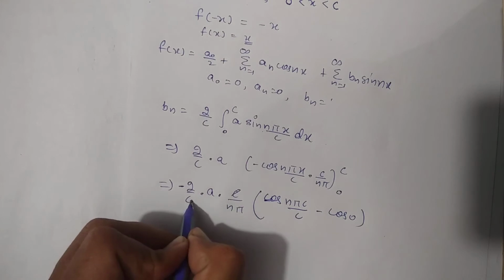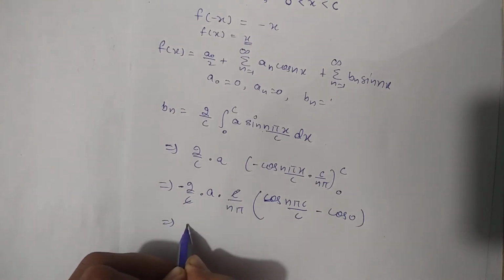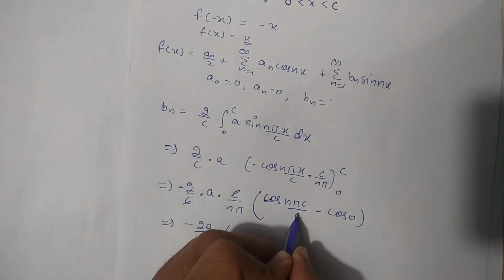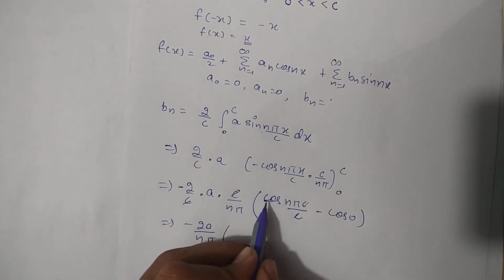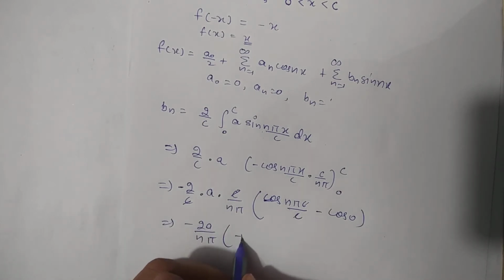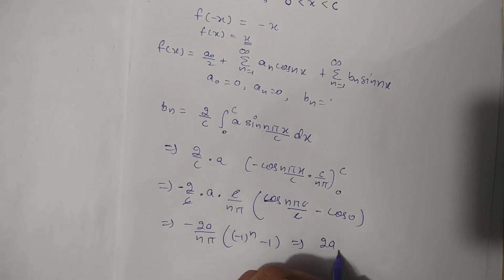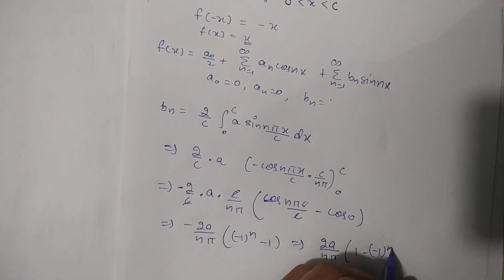So c will cancel out, and its value will become minus 2a by n pi times the bracket, where cos n pi will be minus 1 power n, and minus 1. So this minus I am going to take inside, so its value will become 2a by n pi times 1 minus minus 1 power n.